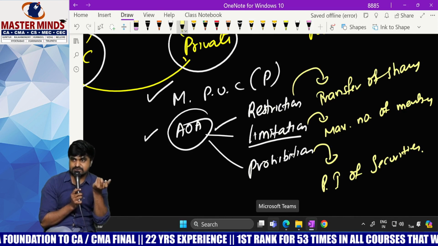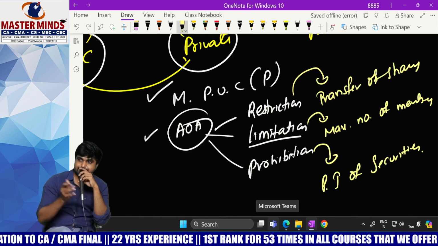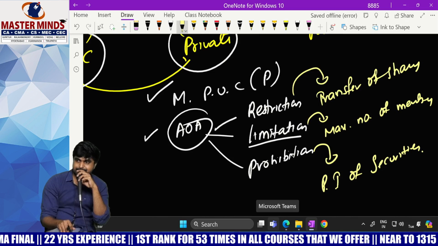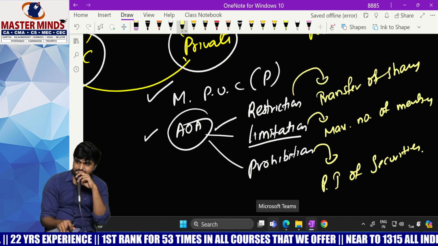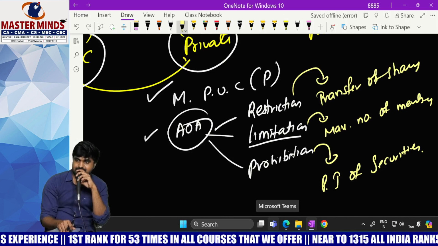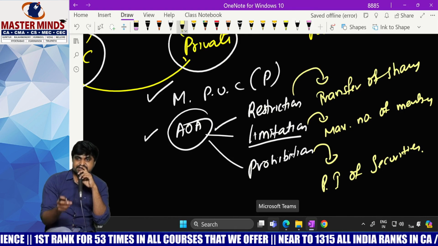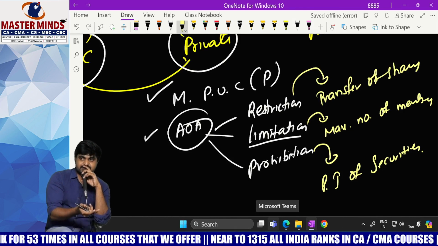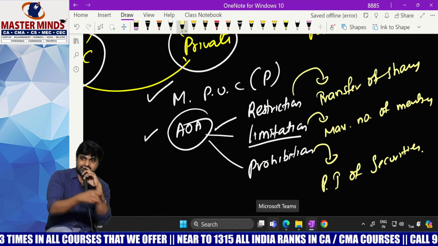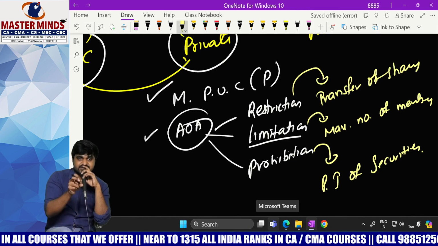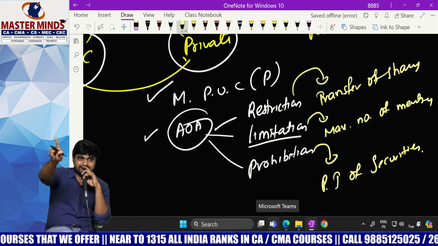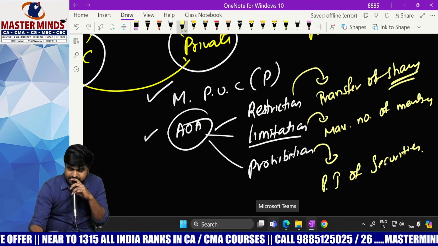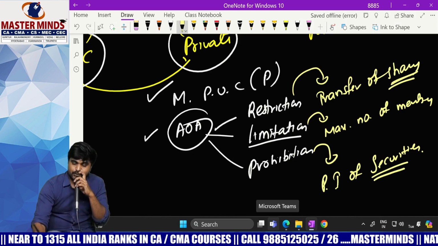What is the difference between shares and securities? Very good. Share is one of the security. That's it. Securities include shares, debentures, bonds. So all are securities only. And shares are nothing but one of the security. So here only shares is covered. Here securities are covered. Okay, let's see one by one.